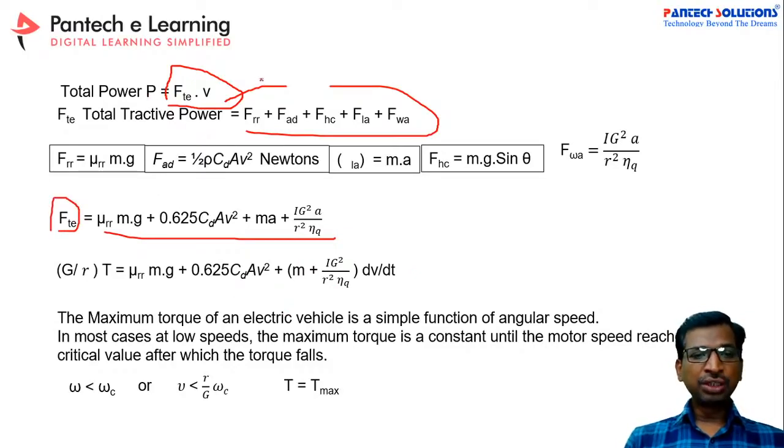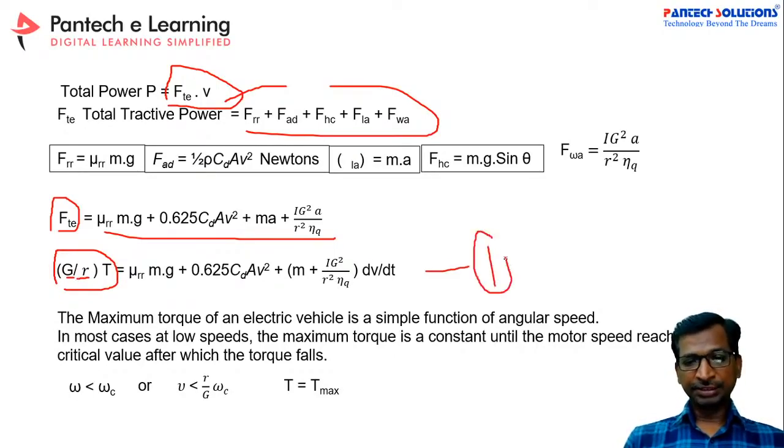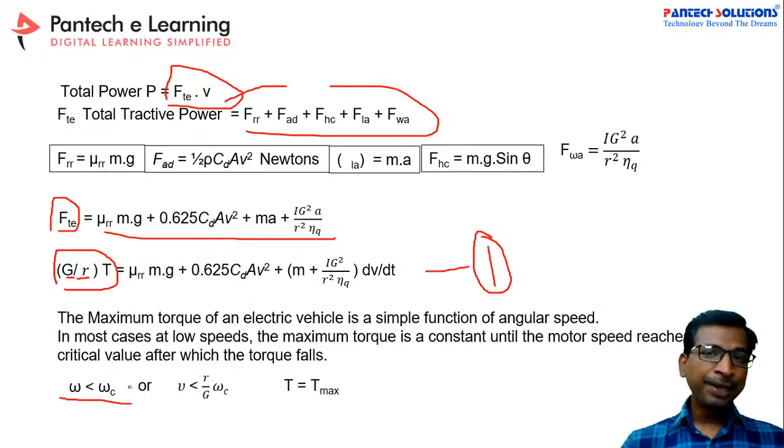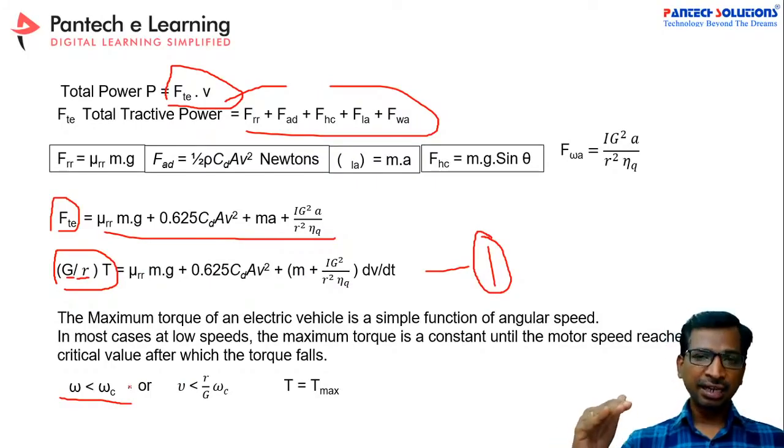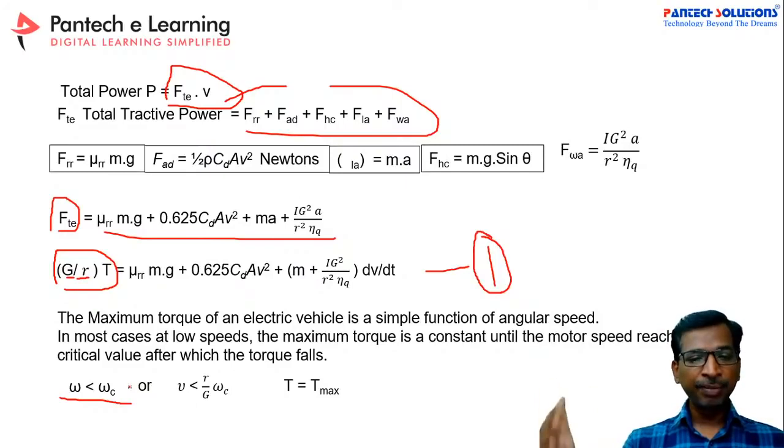As we know, P is equal to T omega. So now T into omega, where omega is the G by R. Let us take this as a reference equation. Similarly, as I already mentioned, if the vehicle speed is less than the critical speed, then your motor or vehicle can receive the maximum torque. If the vehicle is higher than the critical speed, the torque will be reduced.